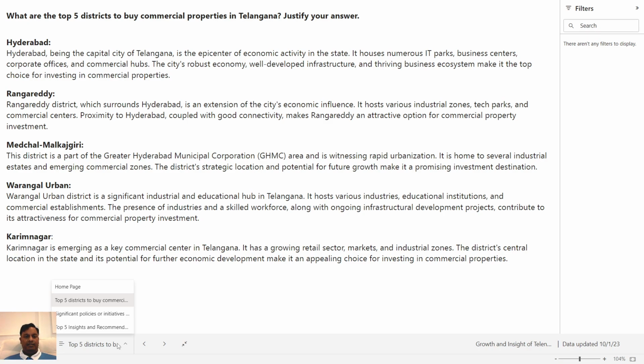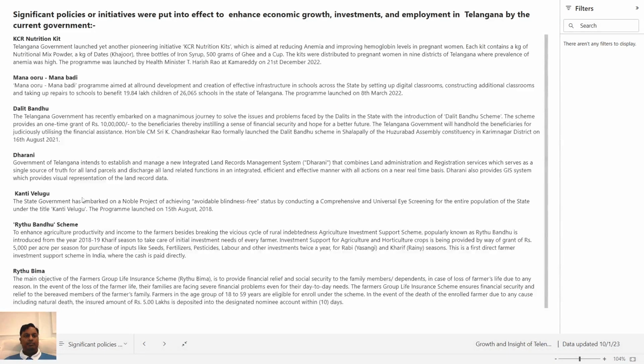This is the second. The third question was what are the significant policies or initiatives that were put into effect to enhance economic growth, investments, and employment in Telangana by the current government. There are numerous. I have selected the top 6 or 7. First one is the KCR Nutrition Kit.